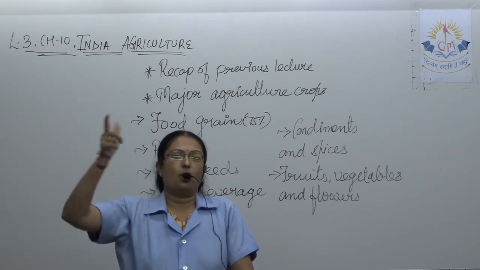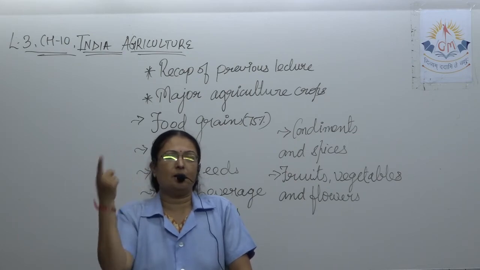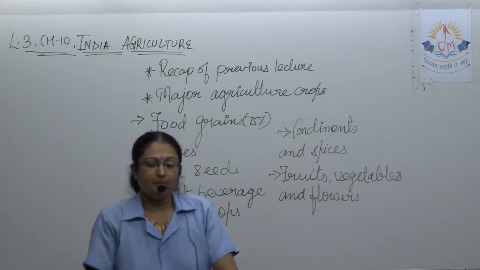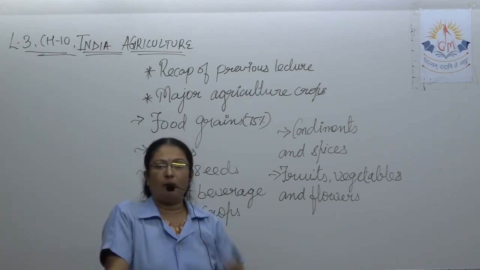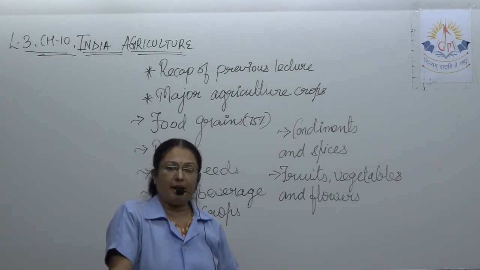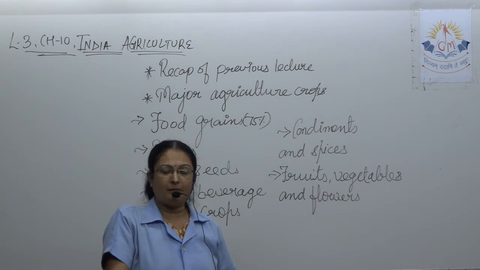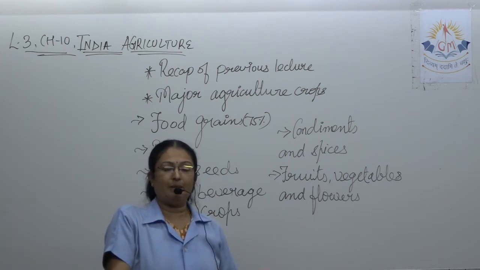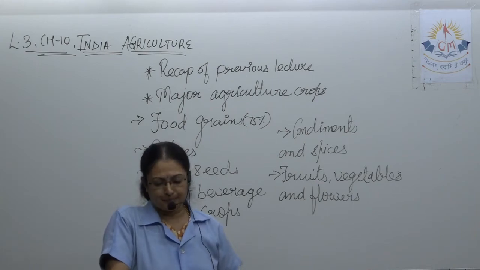Give reason why wheat is considered the king of the grain. As it has more nutritional value than all the other grains, wheat is considered the king of the grain. One word question: which grain is considered the king of the grain? The answer will be wheat. True, false, or fill in the blanks, this type of sentence can be asked in every question. So please underline it, highlight it.